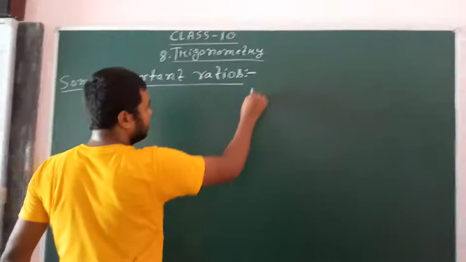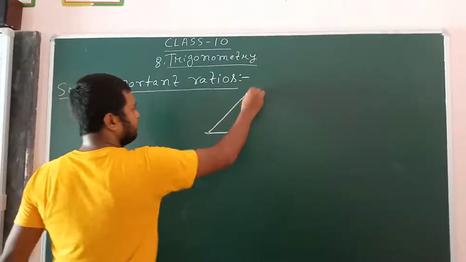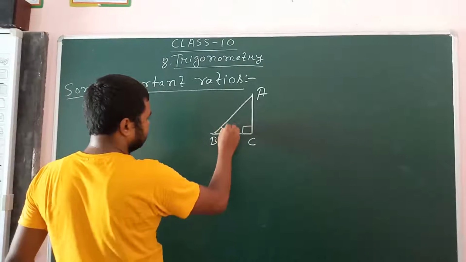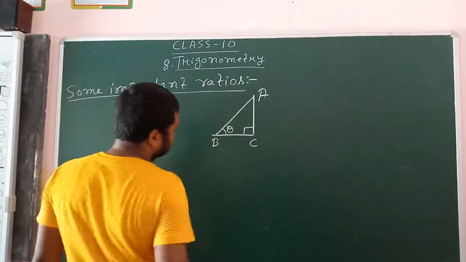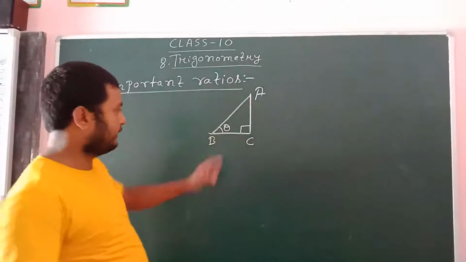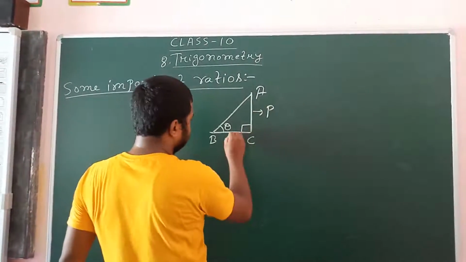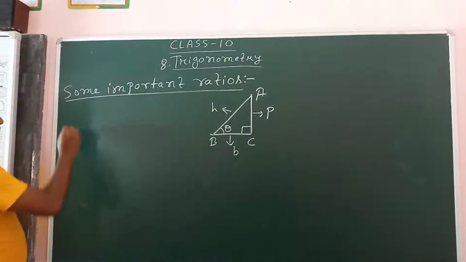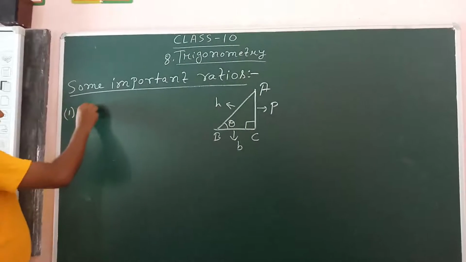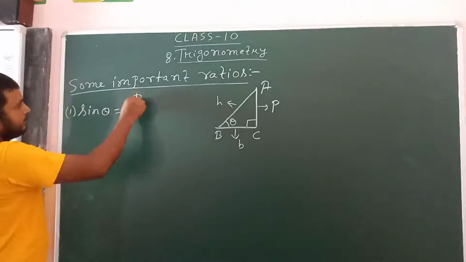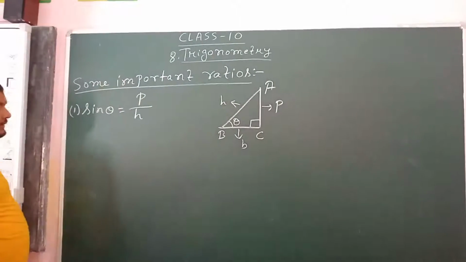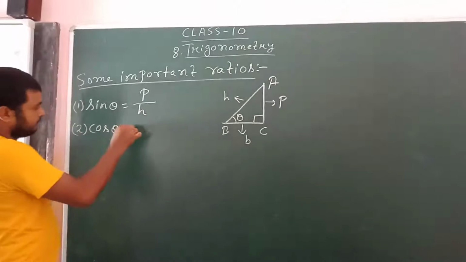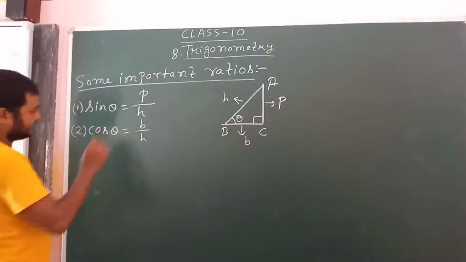We consider one triangle ABC, where C is 90 degree, and we consider angle B as theta. This is the perpendicular, this is the base, and this is the hypotenuse. So the first ratio is sin theta. Sin theta is perpendicular by hypotenuse. Cos theta is base by hypotenuse.